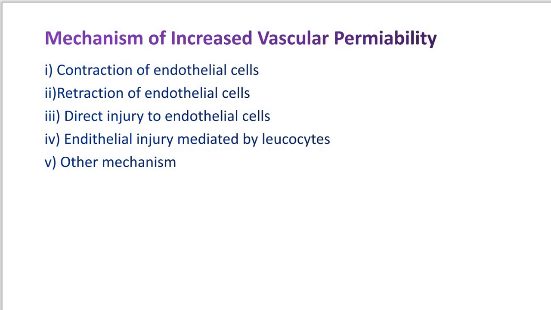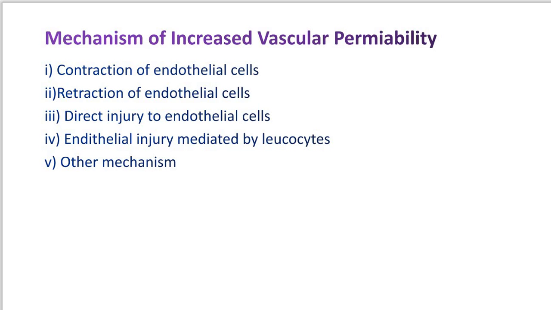So we can see all the events one by one which can make the endothelial layer leaky. Now, contraction of endothelial cells is the most common mechanism of increased leakiness, which affects the venules exclusively.